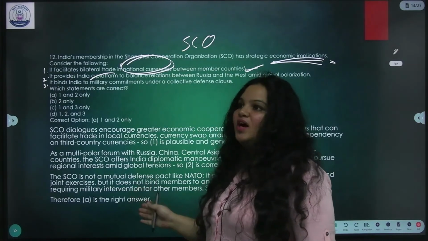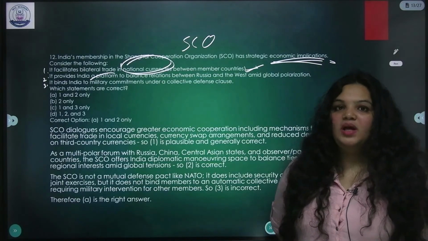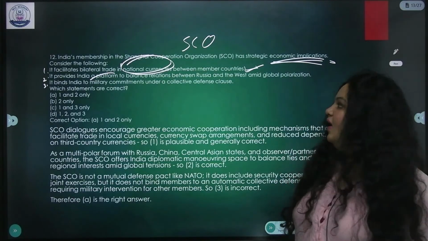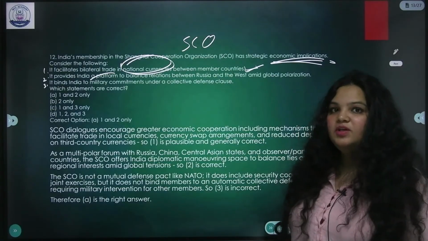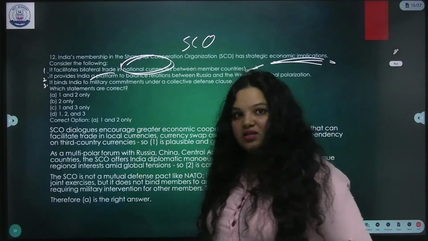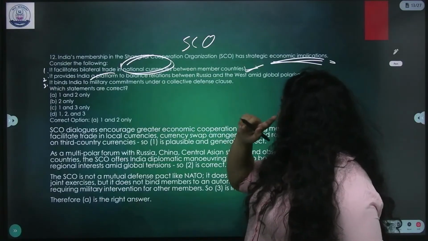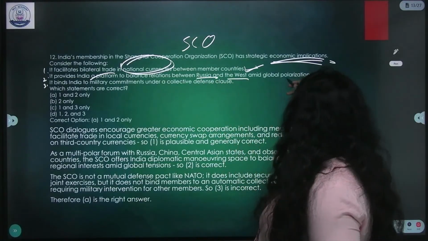SCO has China and Russia, and they're trading in renminbi. So that's why the US dollar is scared, because if this succeeds, the value of the dollar will decrease, the demand for the dollar will decrease. Okay. It provides a platform to balance relations between Russia and the West amid global polarization.